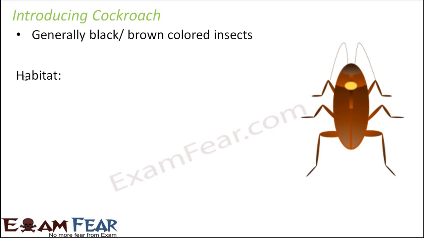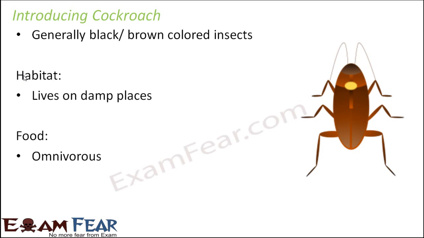Habitat, where do we find them or where do they live? They live on damp places. Now that damp place can be any damp place. We so often see it in our houses, in our kitchen, because kitchen is an area where you tend to have wet things. You use a lot of water to wash your utensils or to prepare food. So there are certain damp places in and around your kitchen. So that is why you often tend to see cockroach there.